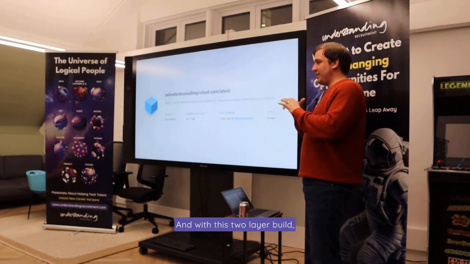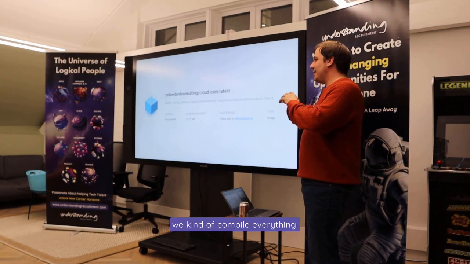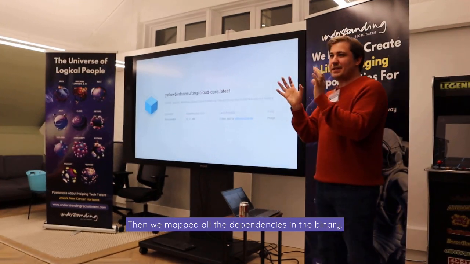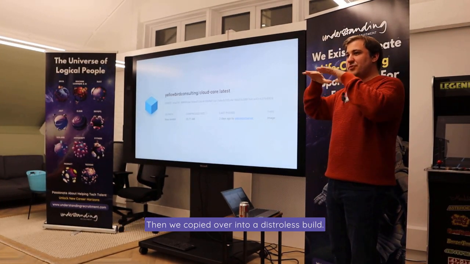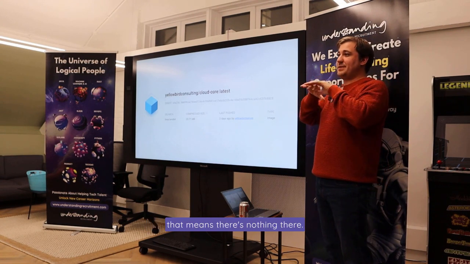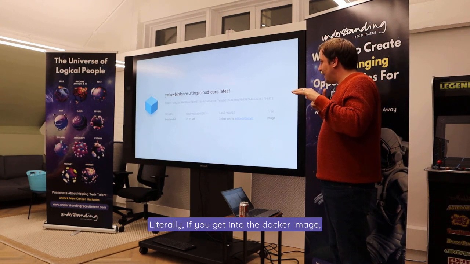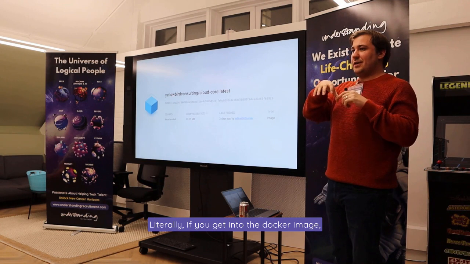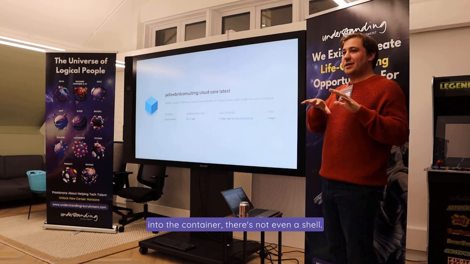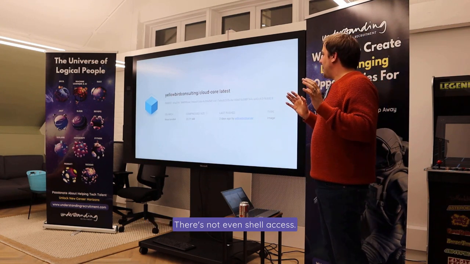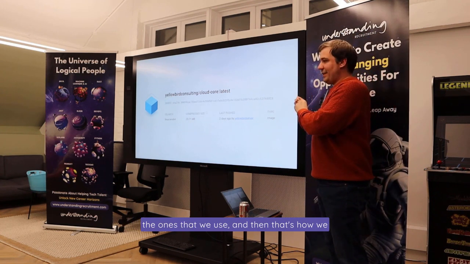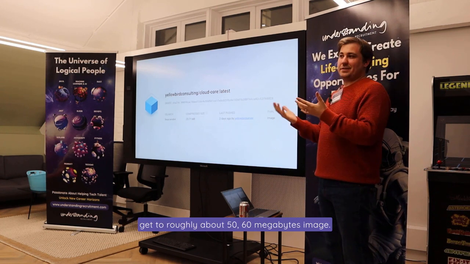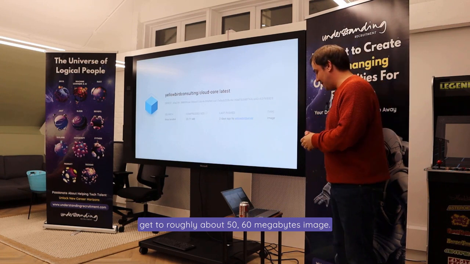With this 2-layer build, we compile everything. Then we map all the dependencies in the binary. Then we copy it into a distroless build. And anyone who hasn't done distroless, that means there's nothing there. If you get into the Docker image, into the container, there's not even a shell. You can't do anything. There's not even shell access. And then we copy over all the individual libraries, just the ones that we use. And that's how we get to roughly a 50, 60 megabyte image.